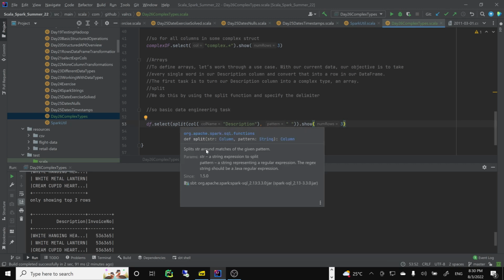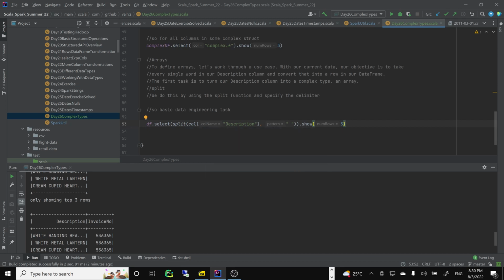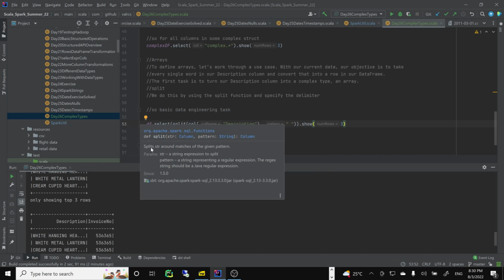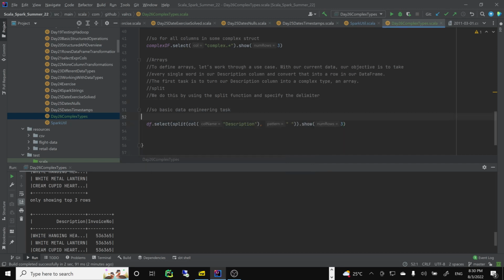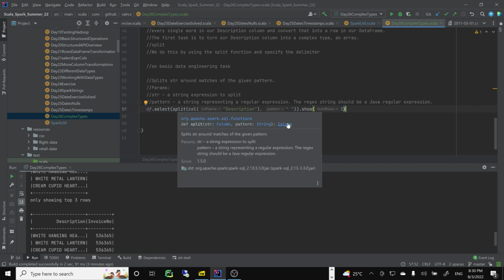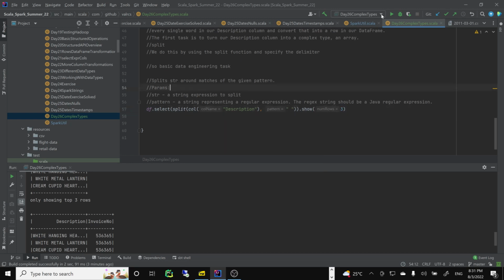So split. Let's read about it. Split string around matches of given pattern. Pattern is a regex, so we can use any regex you want. I'll copy this information for you. We're selecting a single column. So what does it return? It returns a column. What kind of column? It doesn't tell you, but it will be an array.